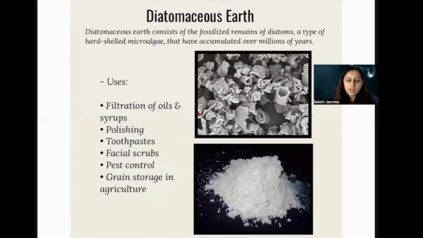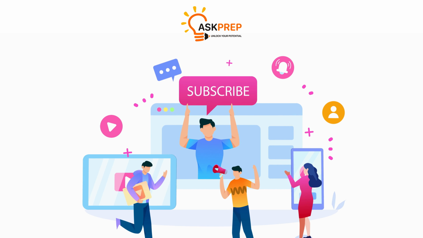So this one is very, very important, this diatomaceous earth, which is the outer layer, the fossil remains of these diatoms, which eventually form a layer of the earth, right? It is a hard shell-like structure like this, which we can see in the picture.